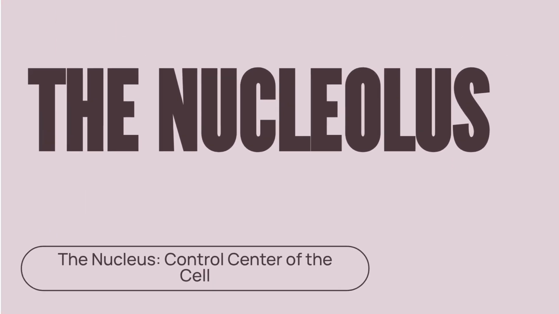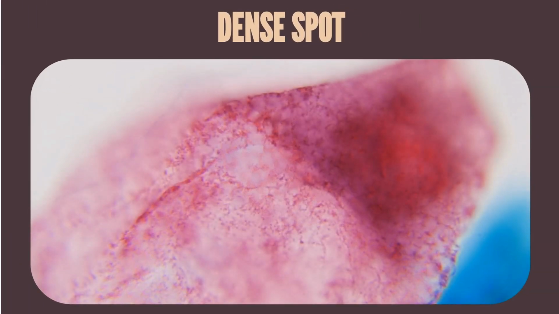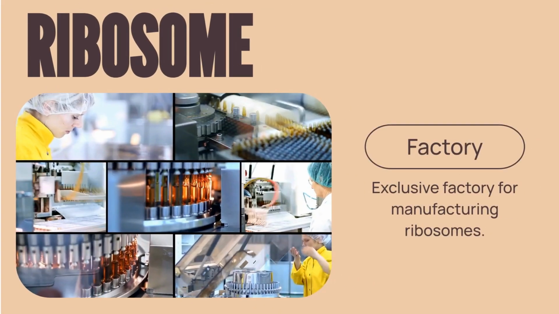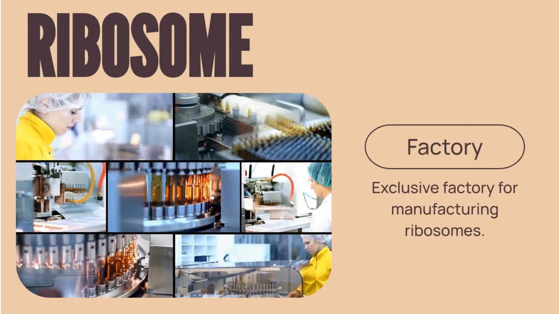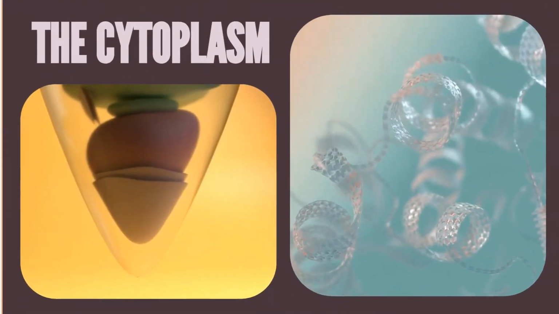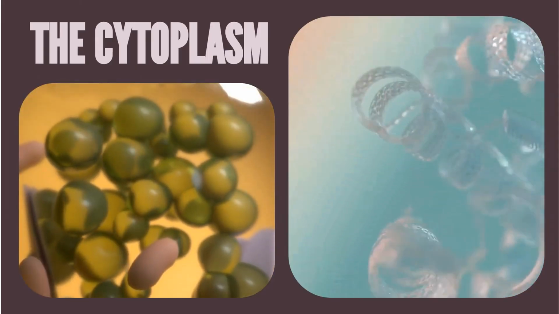Now let's explore a vital structure found deep inside the nucleus, the nucleolus. Moving deep inside the nucleus, we find a dense, dark spot. This is the nucleolus. This dense structure is an exclusive factory with one essential job: manufacturing ribosomes. Once made, these ribosomes leave the nucleus to begin their vital work in the cell's cytoplasm.